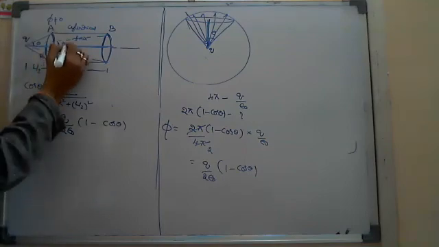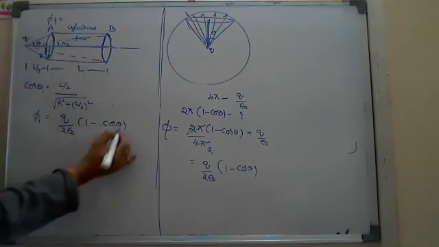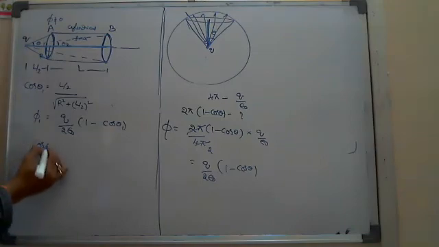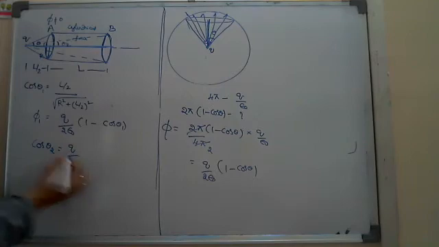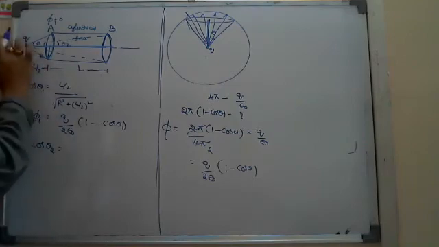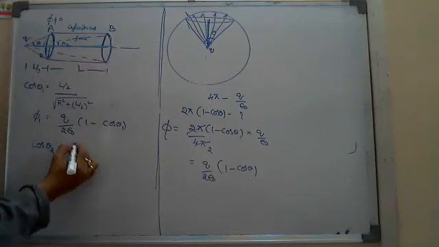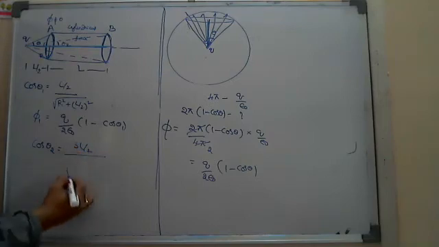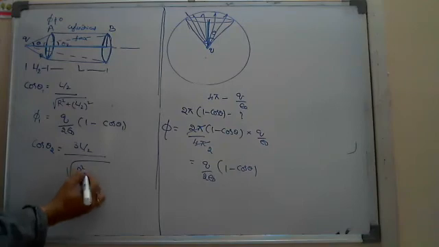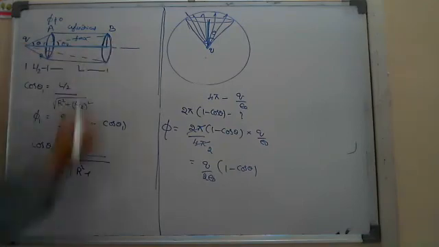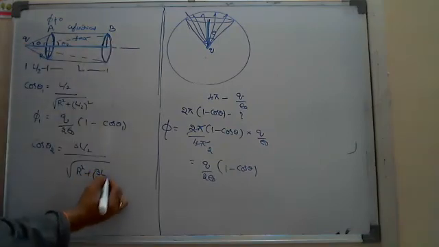So suppose you take this as theta 2 and the earlier one as theta 1. Then cos theta 2 equals the adjacent side L plus L by 2, 3L by 2, divided by root of R square plus 3L by 2 whole square.